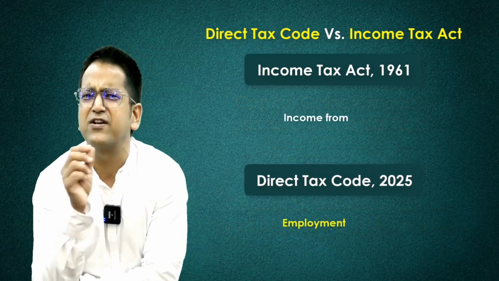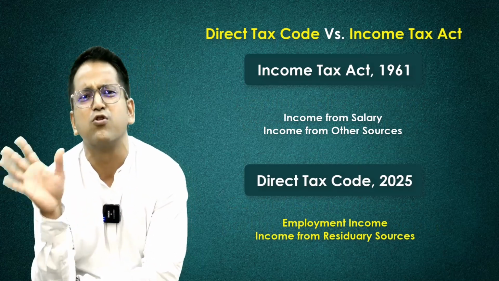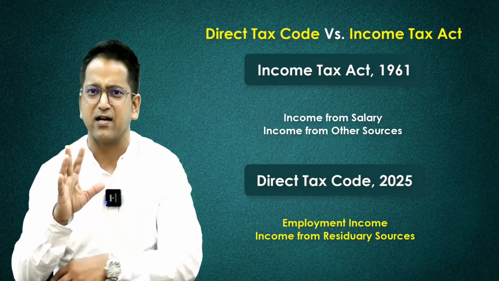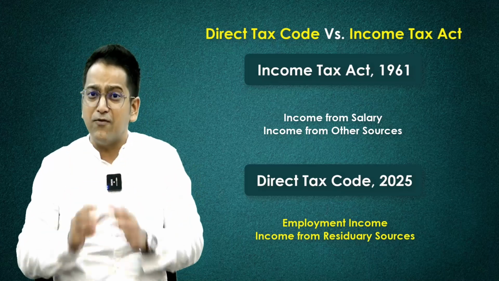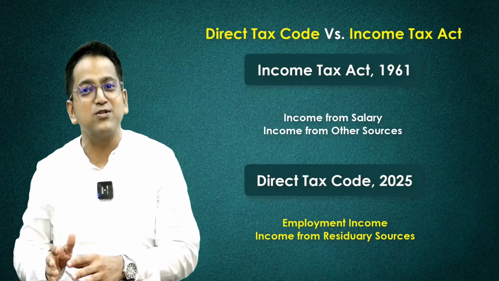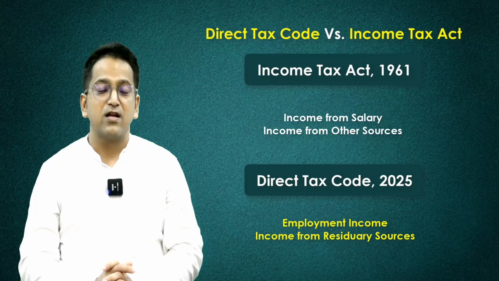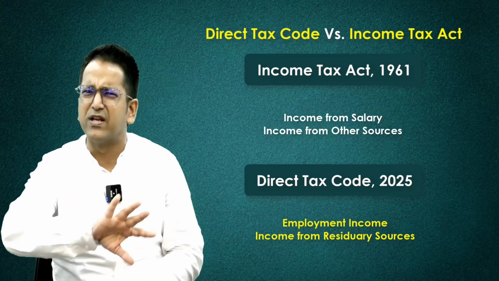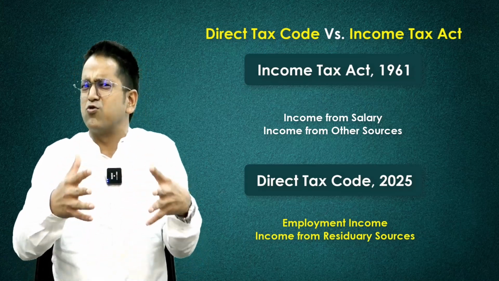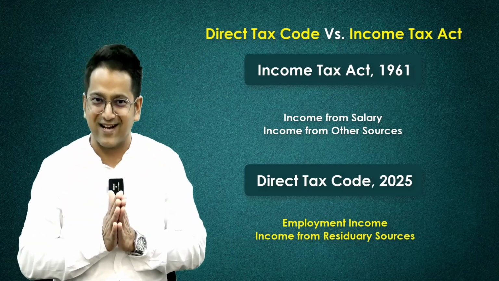Currently, there are 5 heads of income in the Income Tax Act. The Direct Tax Code will have the same, but the 2 heads of income's names will be changed. Okay, now, here are the names. Income from salary will now be called employment income, and the income from other sources would be called income from residual sources. Chances are that the surcharge would be removed, but there is no reason to be happy about it. In fact, the government will introduce a new, very high tax rate for the elite class, right?